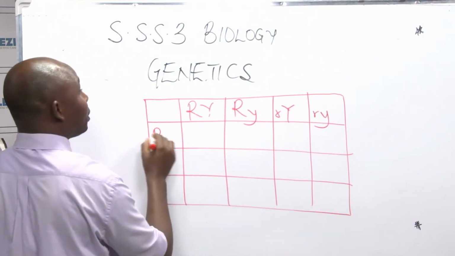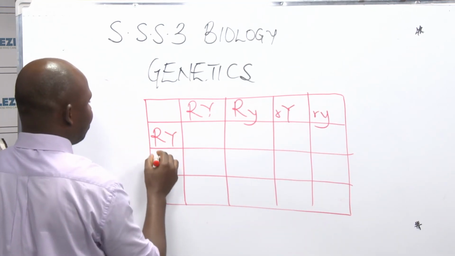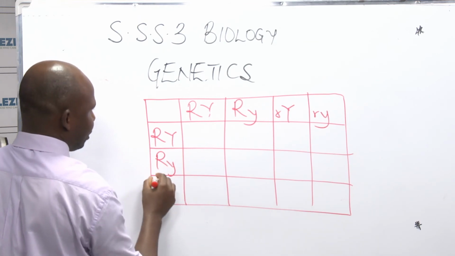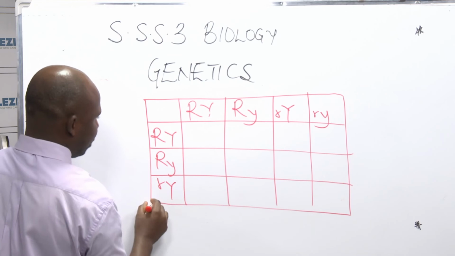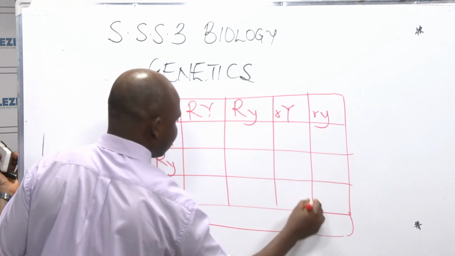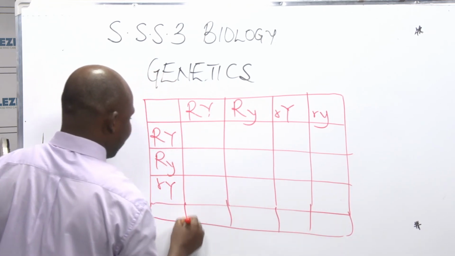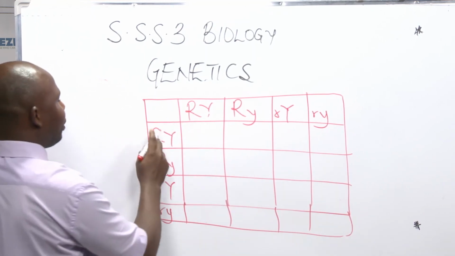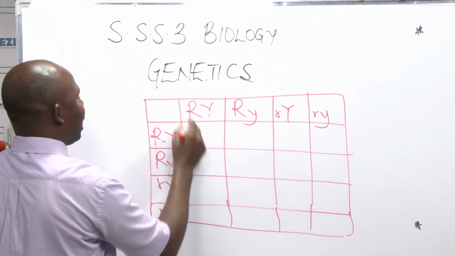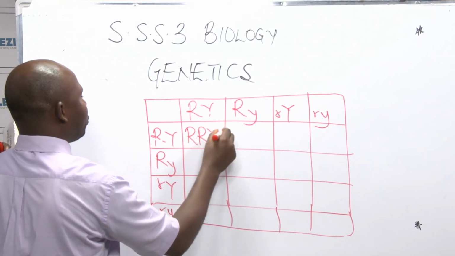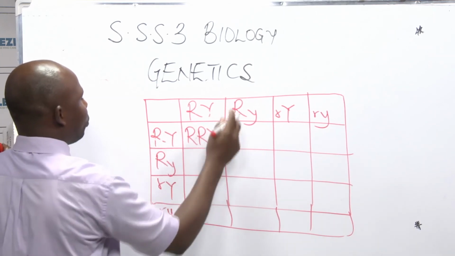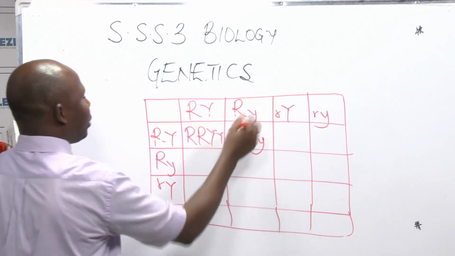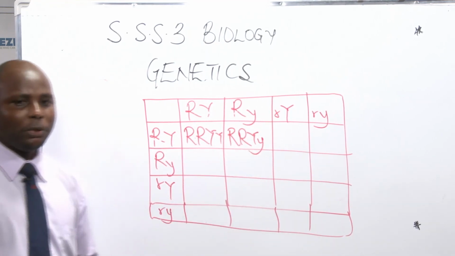You put the same thing here. We put the same thing here. Yes. We put the same thing here. So he made use of this Punnett square and all you need to do is just put them together. You have RY, RY. So put the R's together, put the Y's together. Then this one, put the R's together, capital Y. So that's how to complete your Punnett square.